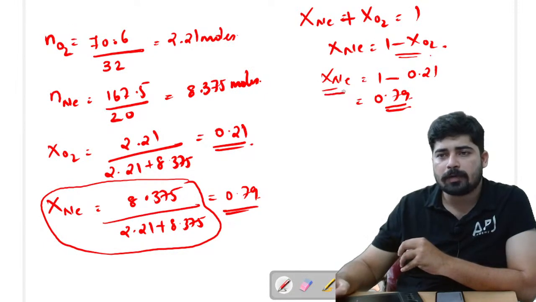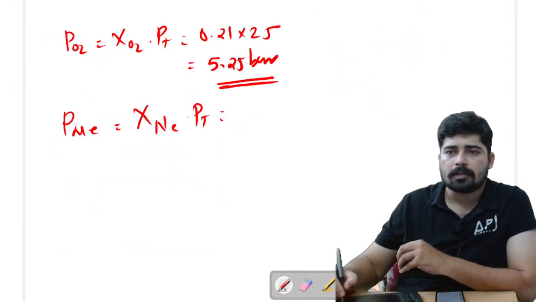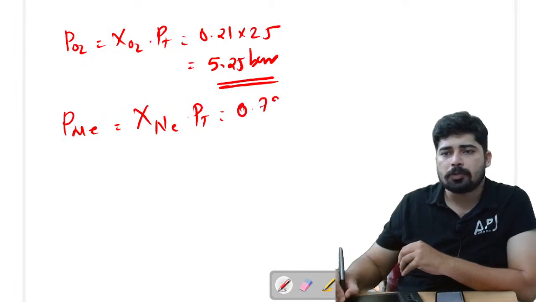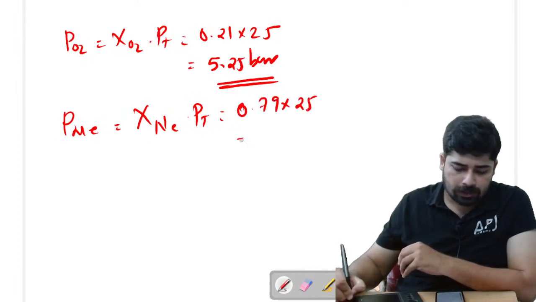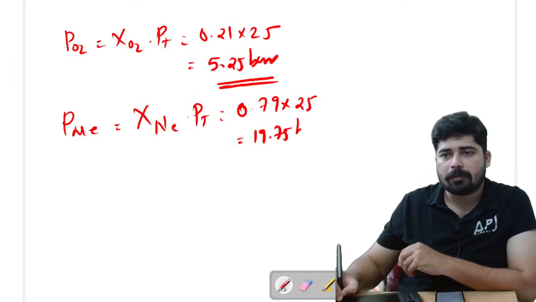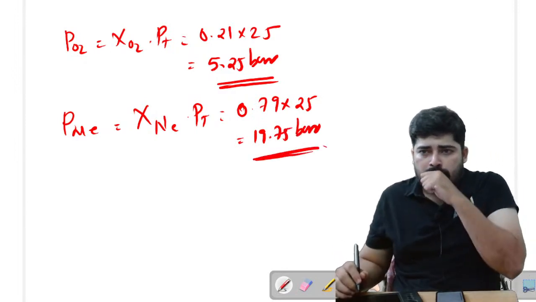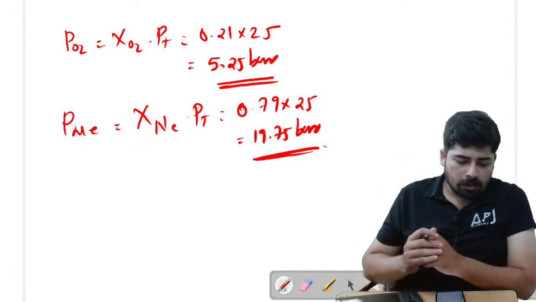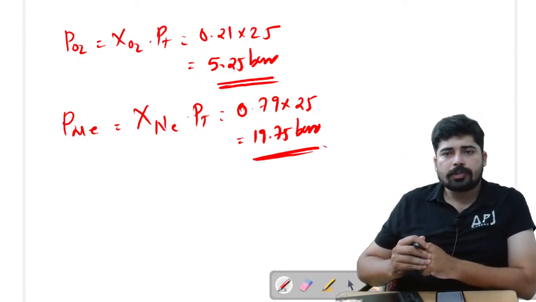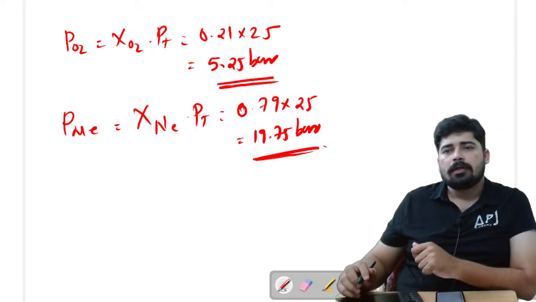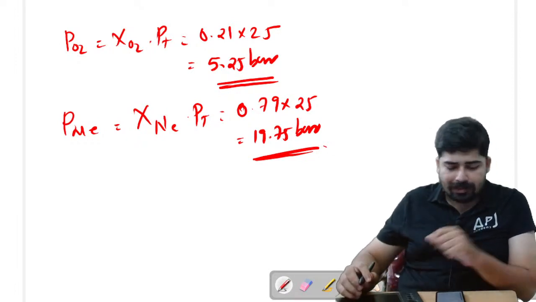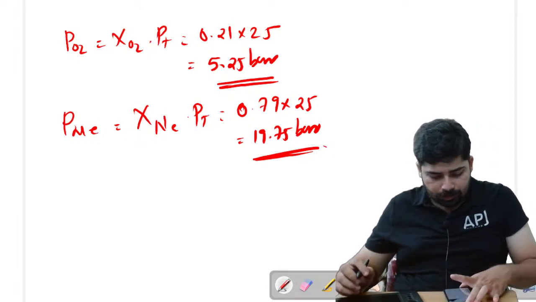What is the value of mole fraction of neon? That is 0.79. So 0.79 into 25, that is equal to 19.75 bar. So these are the partial pressures of oxygen and neon that is present in the mixture of gases. Is it clear, students?